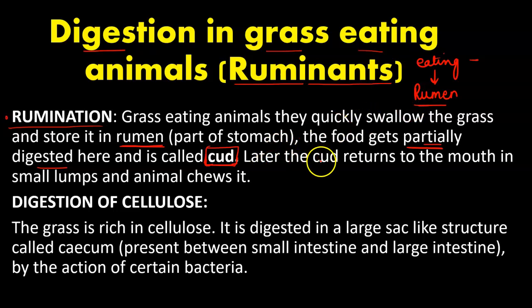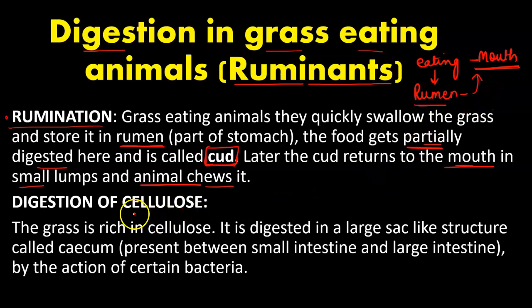This cud then returns to the mouth of the animal in small lumps, and the animal completely chews it. Then the food returns from the mouth into the stomach, then the small intestine and large intestine, and the process of digestion is completed like this.